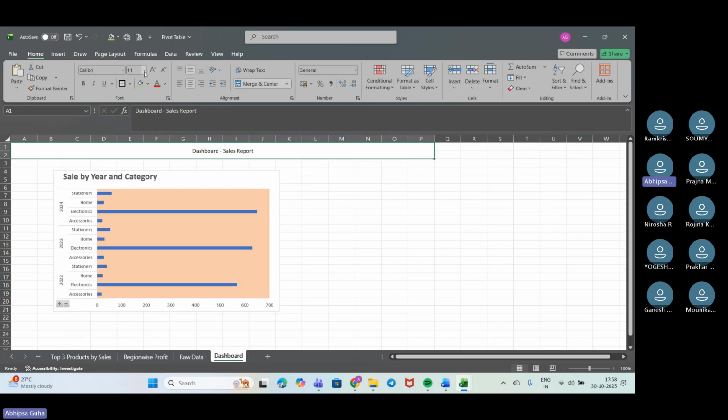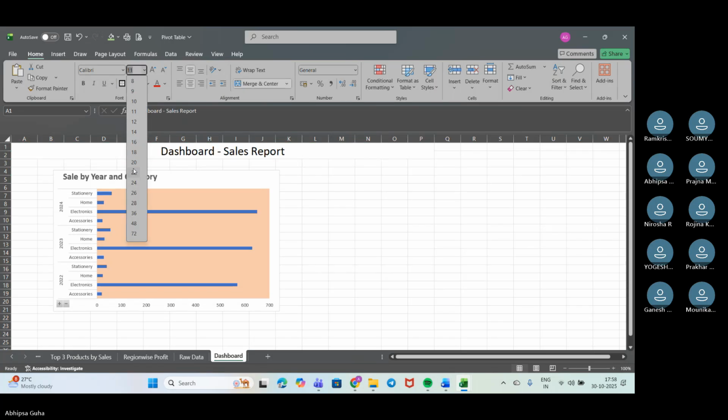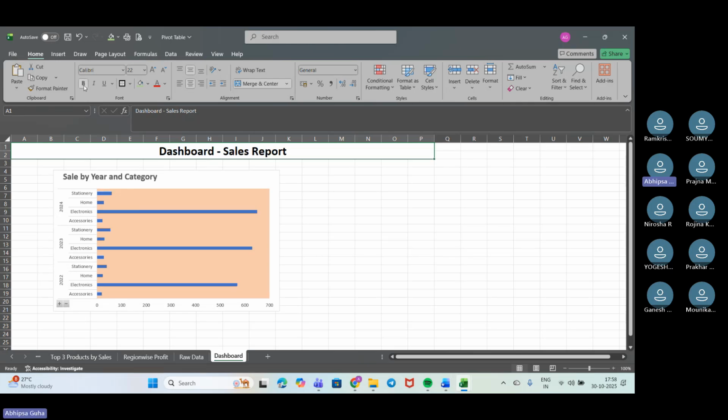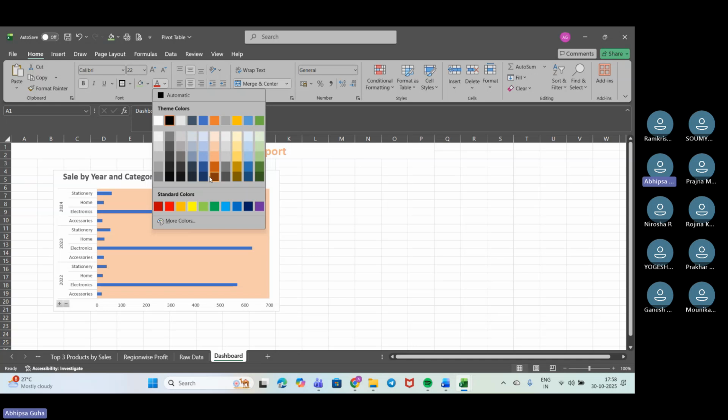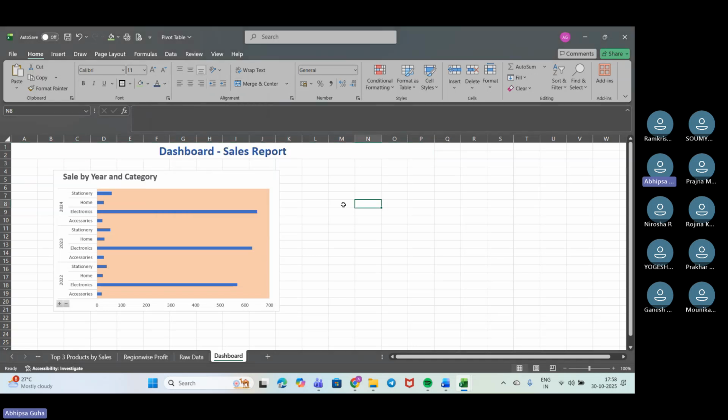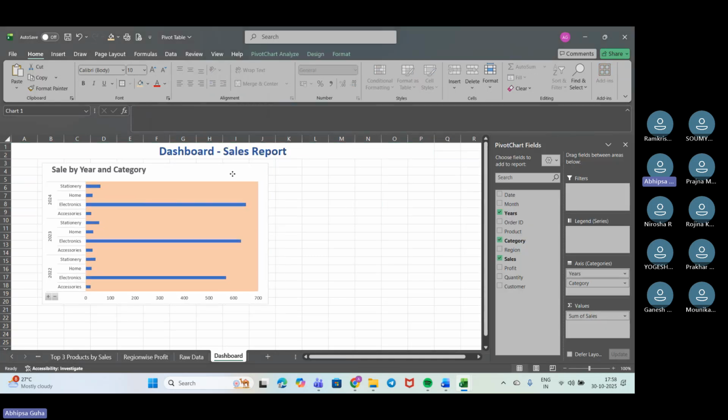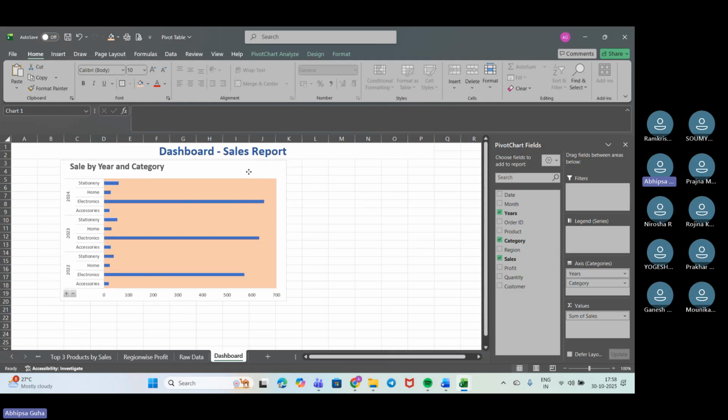I'll change the font. Maybe I'll put in bold, or maybe we can add some color to it. So let me put this color only. So I have got this data on. Now I need to put the other fields also.